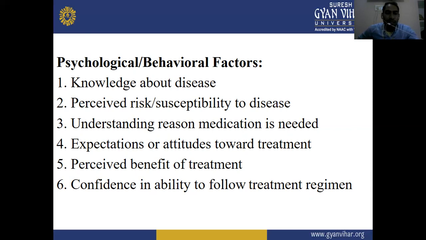And fourth factor is expectation or attitude towards treatment. And fifth one is perceived benefits of treatments. And sixth factor is confidence in ability to follow treatment regimens. These are the psychological behavioral factors.